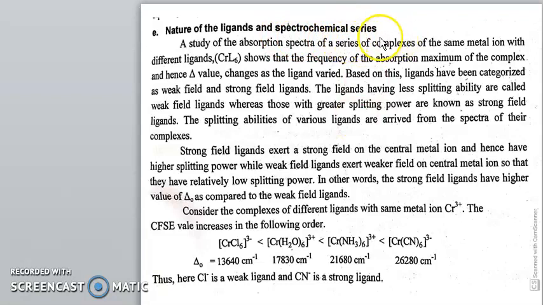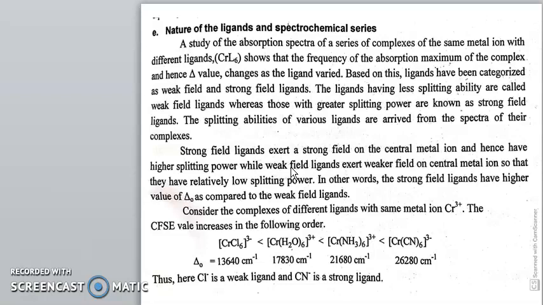The spectrochemical series is for strong field ligands and weak field ligands. Ligands having less splitting ability are called weak field ligands, whereas those with greater splitting power are known as strong field ligands.